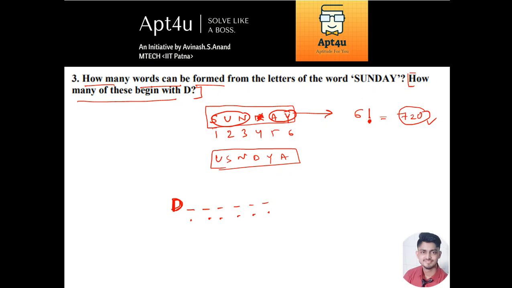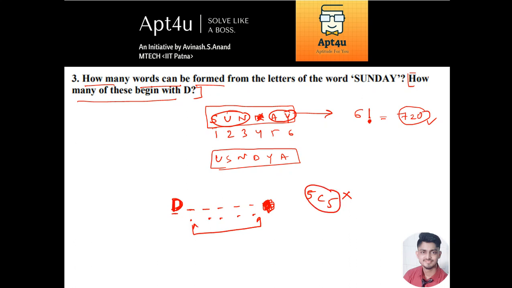There were a total of 6 positions, so the first position is already occupied by the letter D. You are left with the remaining 5 positions and you are also left with 5 letters. So basically 5 positions, 5 letters, 5C5, right? Now suppose these 5 positions are allotted to these 5 letters, that is why I'm writing 5C5.